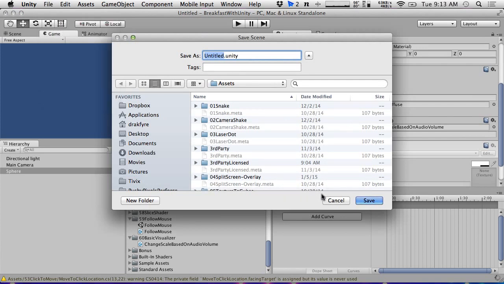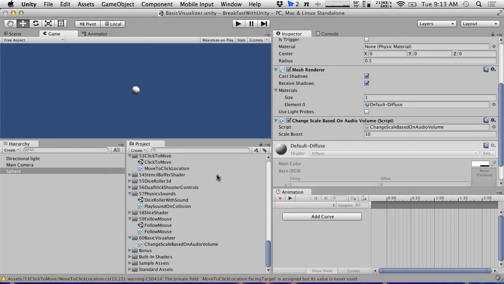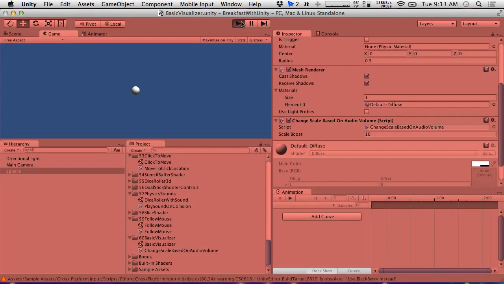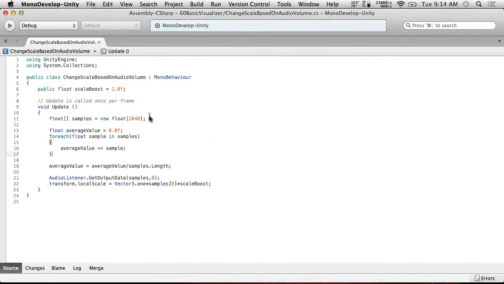Actually, yeah, let's save this into our basic visualizer folder. Save, and hit play. Let's see how it looks with that larger value. Yeah, it really doesn't make that much of a difference. Okay, who cares? But you could do this if you want to.